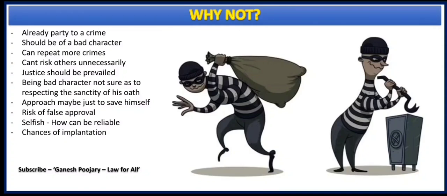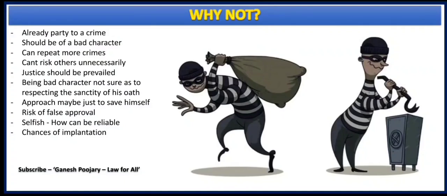Now, we cannot trust such a person, and by doing so, what is the benefit for him? He is getting benefit under section 306 of CrPC, which I am going to discuss in my future slides. And by using that section, he becomes free from punishment, and that gives him more and more opportunities to repeat the crimes. And it can also risk others unnecessarily, and taking his witness without due corroboration may result in injustice. And to ensure that justice prevails, we need to take sufficient care.